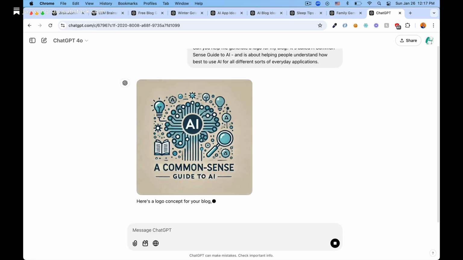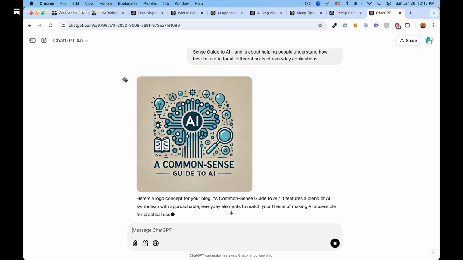Here's what I got. Now, this gets into the whole idea of AI generating images, which is something I will save for future posts. If you haven't seen this stuff before, you should definitely test drive this feature. It'll blow your mind. But for now, let's move on.